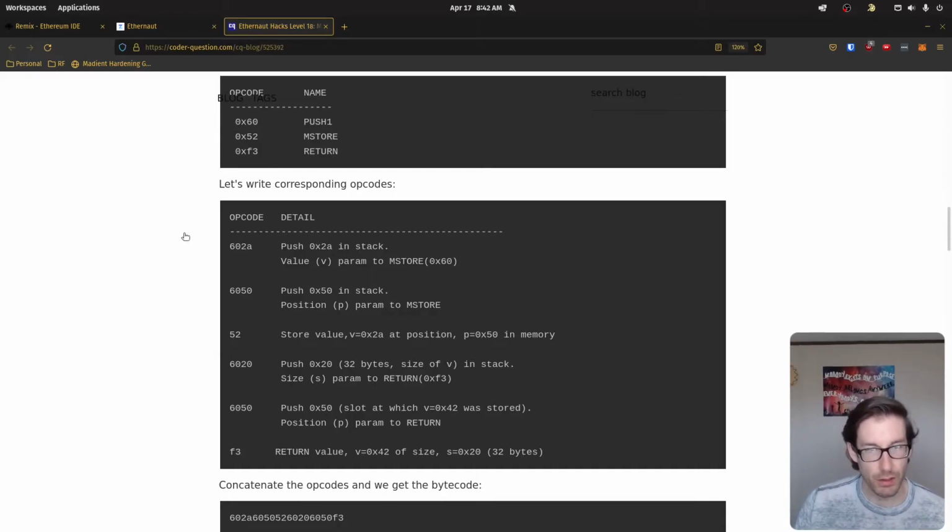This is the chronological order in which we need to put these opcodes together, because when you have an opcode, remember that you have an associated bytecode. At the very end, you're going to concatenate all these bytecodes together, which makes part of our response with the 42 written in bytecodes. The chronological opcodes are listed here.